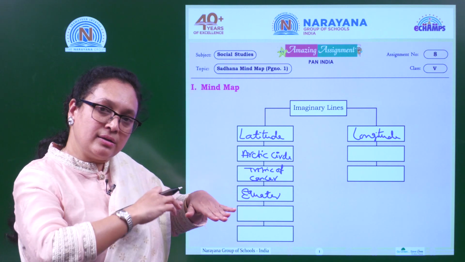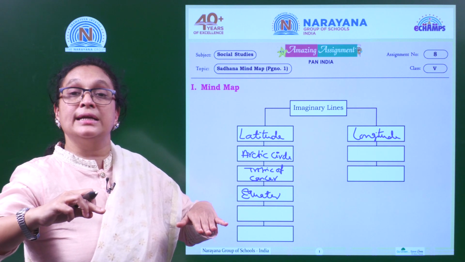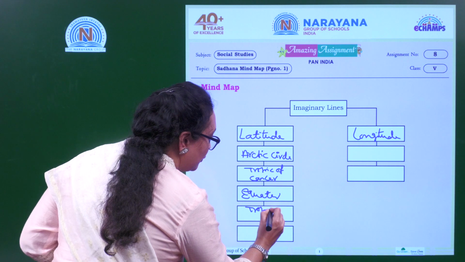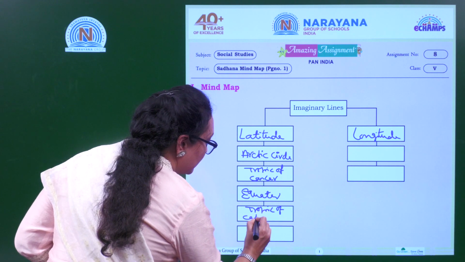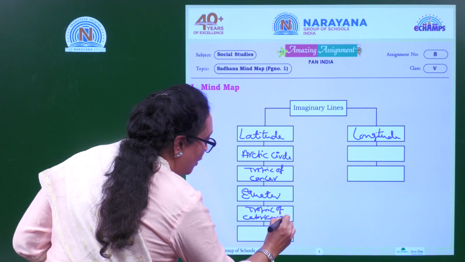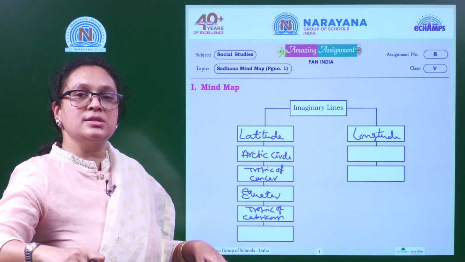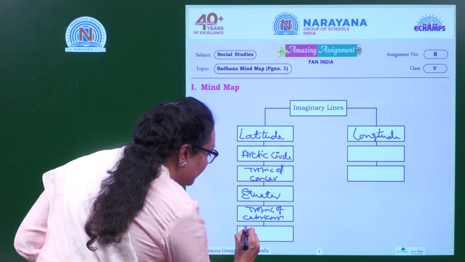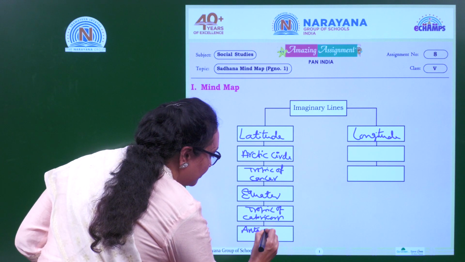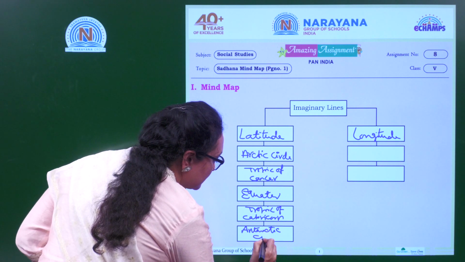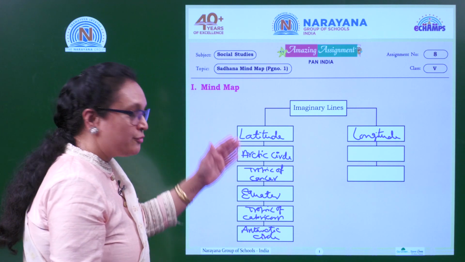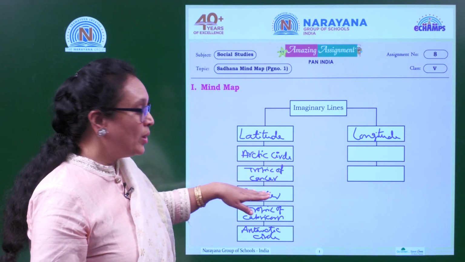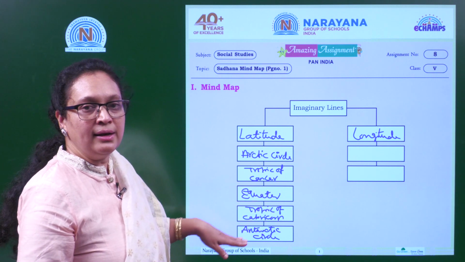Under Equator, you have another latitude, that is Tropic of Capricorn. And the last one in the southern, you have Antarctic Circle. You have 5 important latitudes: Arctic Circle, Tropic of Cancer, Equator, Tropic of Capricorn and Antarctic Circle.